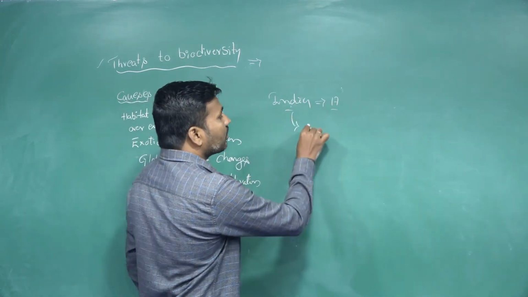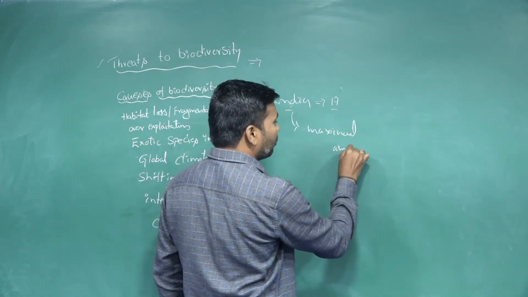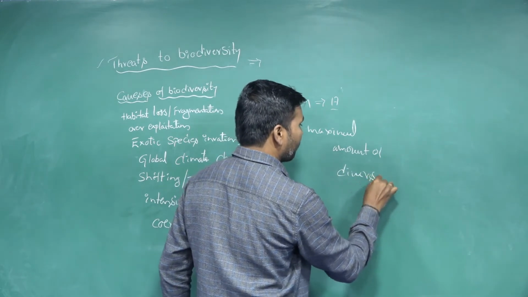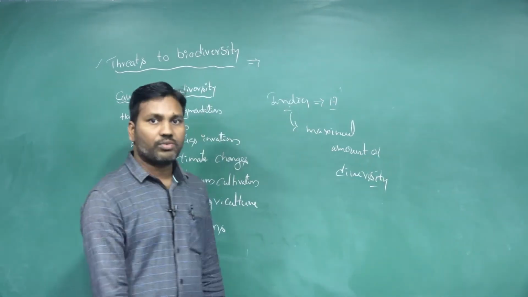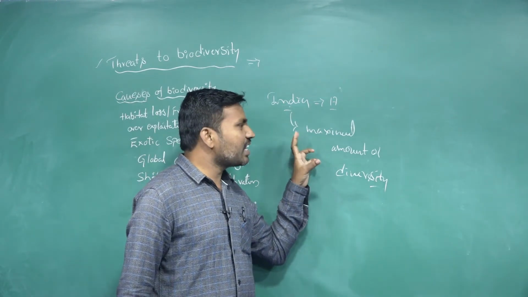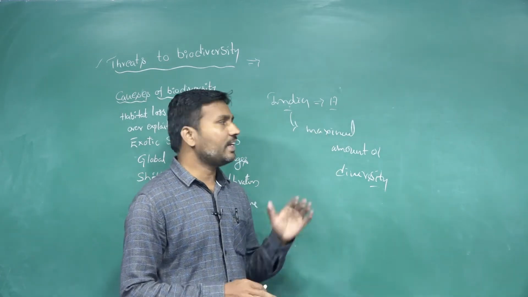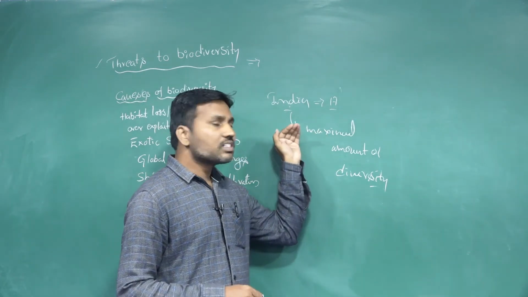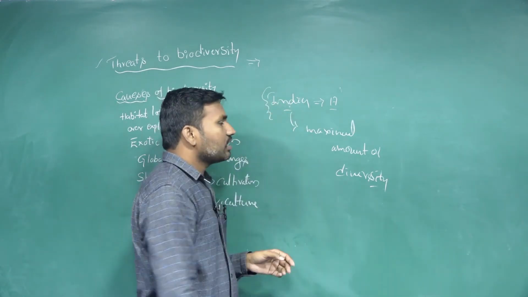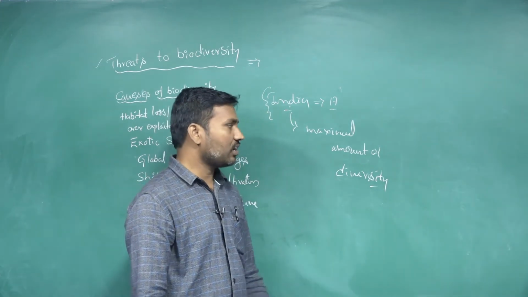Here the maximum amount of diversity occurs. We are observing in our surroundings that a major number of species are present here. So that is why India is one of the biodiversity hotspots. Throughout the world, we are taking 17 biodiversity hotspots. India is one of the major important biodiversity hotspots.